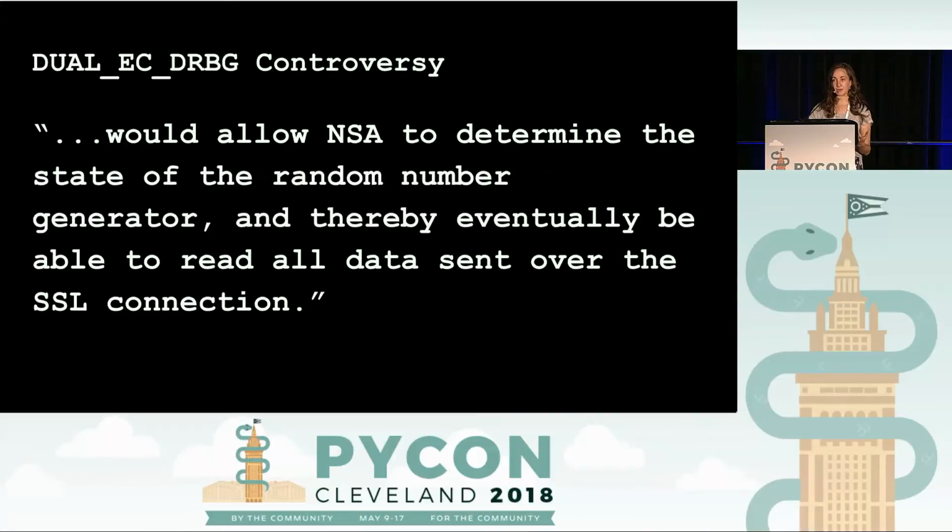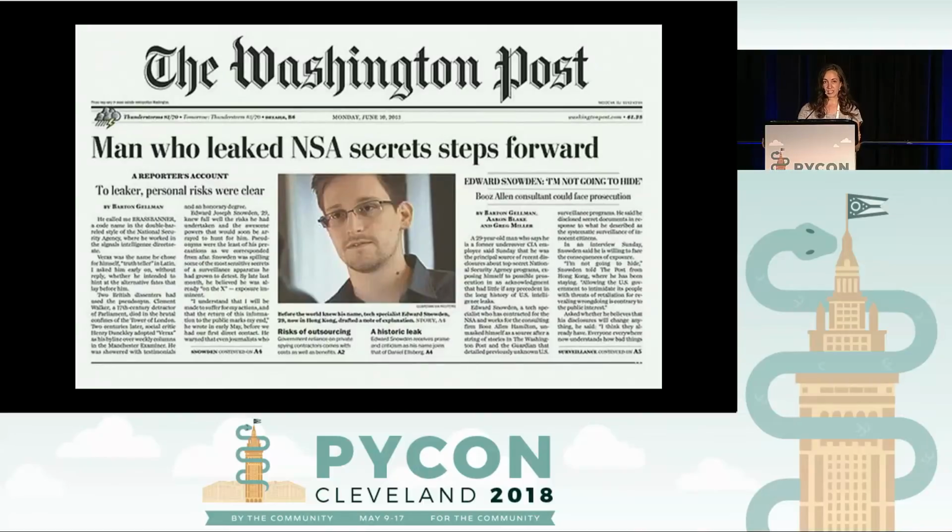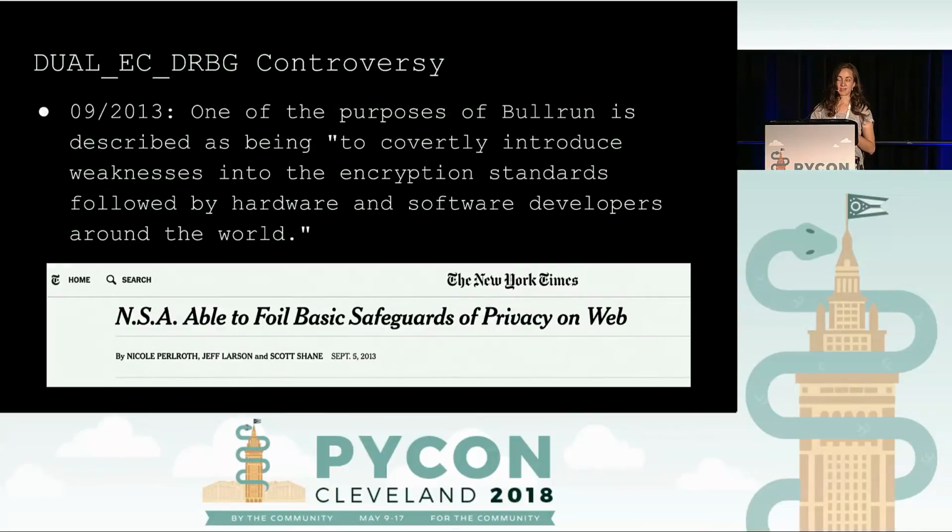Fast forward a few years, in 2013, Edward Snowden leaked a series of classified papers, and one of those papers contained reference to a program called Bullrun, which is mentioned in this New York Times article, "N.S.A. Able to Foil Basic Safeguards of Privacy on Web." It said one of the purposes of Bullrun is described as being to covertly introduce weaknesses into the encryption standards followed by hardware and software developers around the world.